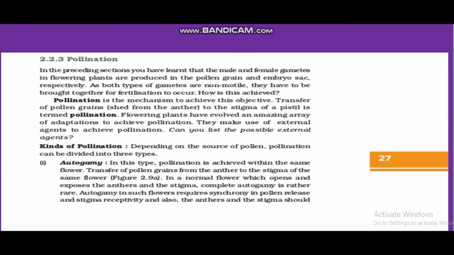So all of you know that pollination means transfer of pollen grain from anther to stigma. Why does it require? We are talking about flowering plants, and we know that in flowering plants pollen grains are there, at the same time egg is there, and both types of gametes are non-motile. They have to be brought together for fertilization to occur. That is why pollination is required. So pollination means transfer of pollen grain from anther to stigma.